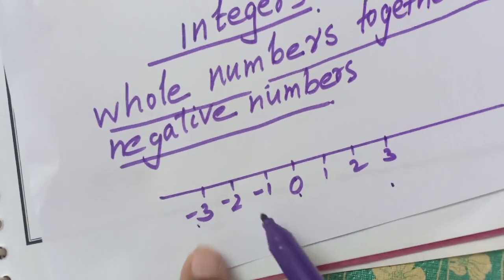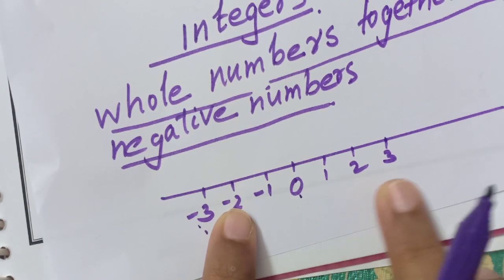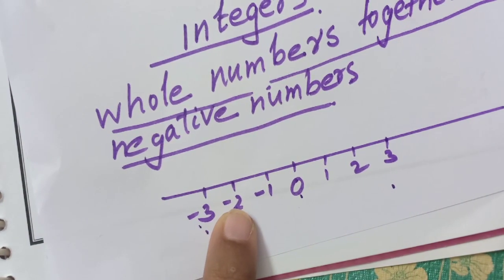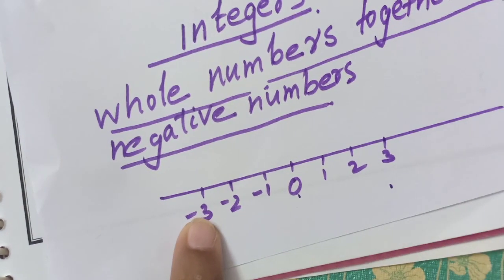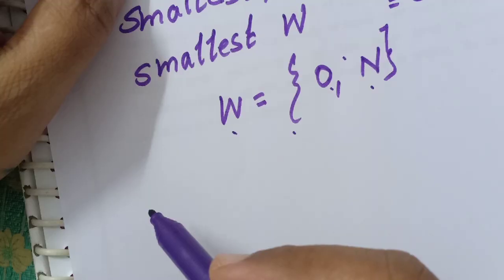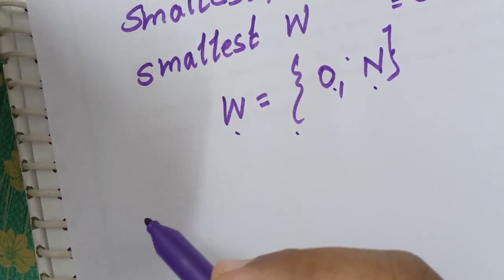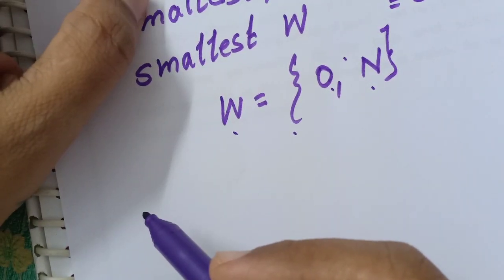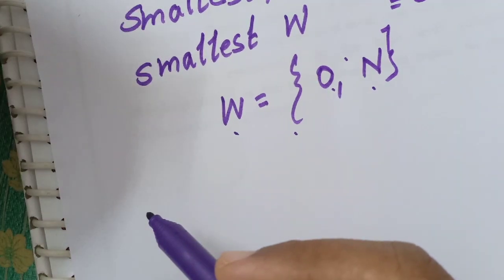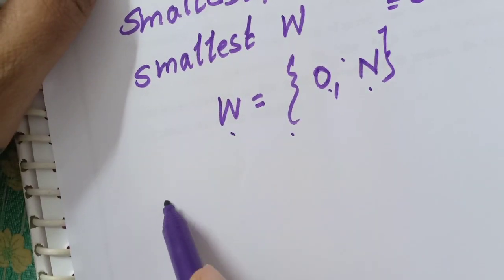Or otherwise we can say that negative numbers along with whole numbers, because from 0 we consider it as whole numbers, right? So negative numbers along with the whole numbers we can call integers. In winter season we are getting temperatures of 23, 24 like that, but it is not reducing more than that, isn't it? But in countries like Canada, the temperature becomes minus 7. So what is this minus 7? What is the concept?